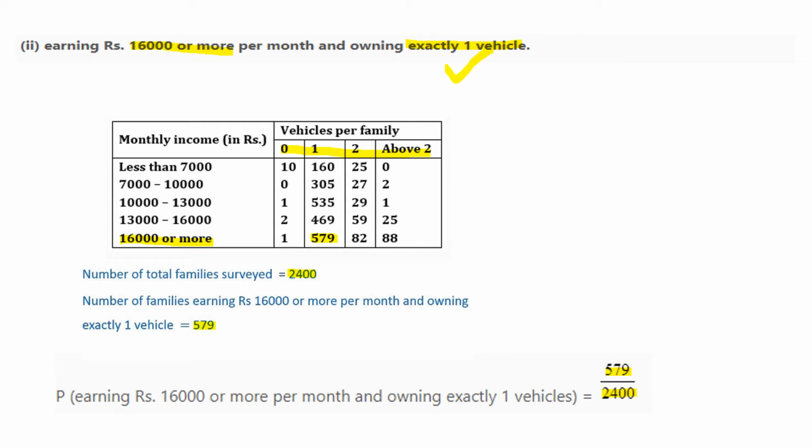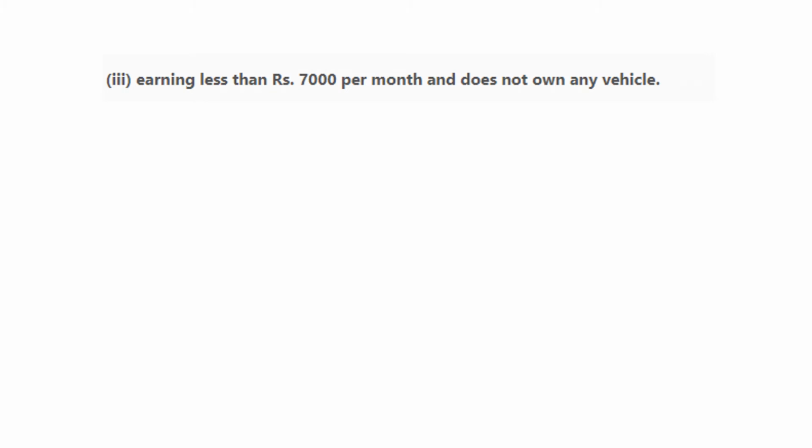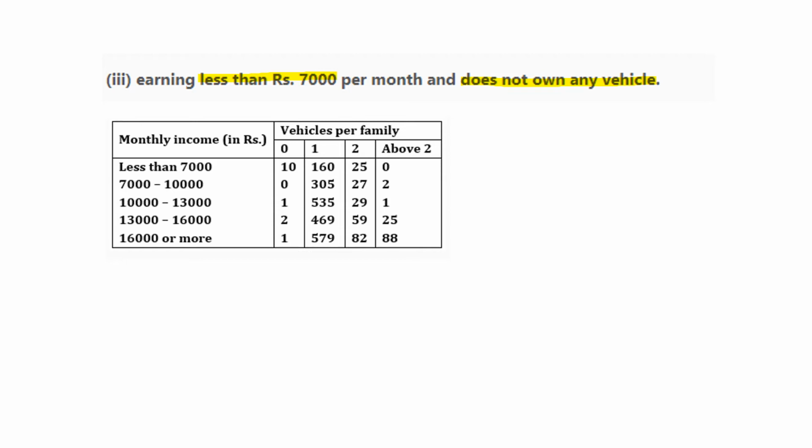Now let us solve the third question. Question is earning less than 7,000. So the condition on monthly income is less than 7,000, and does not own any vehicle. This we can treat as having zero vehicles. So again we have to check the given table. First we'll check less than 7,000. Where is less than 7,000? In the first observation, isn't it?